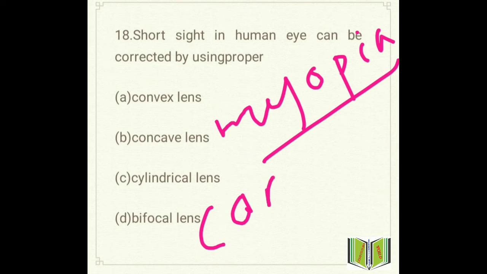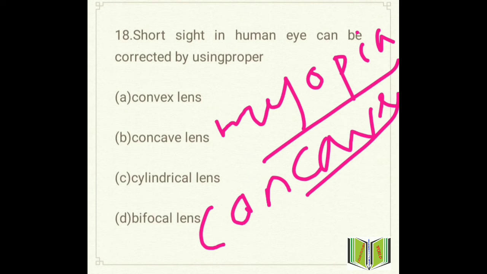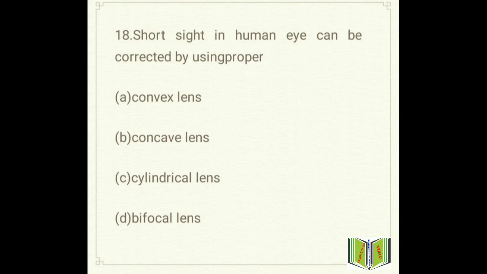So here the answer will be concave lens. Clear?